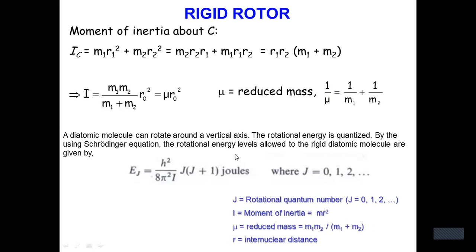The rotational levels allowed to the rigid diatomic molecule are given by the equation Ej equals h square by 8 pi square I, into J into J plus 1. This equation comes from quantum mechanical calculation. Here J means the rotational quantum number. I have already discussed in previous classes what is rotational level, what is vibrational level, etc.